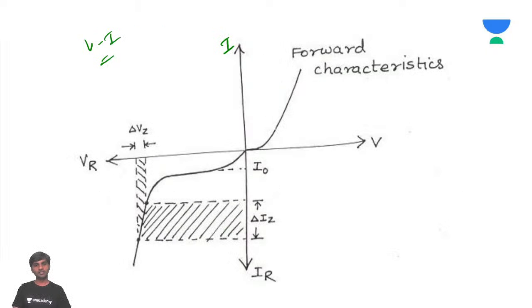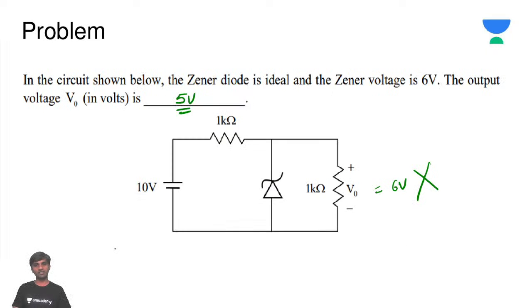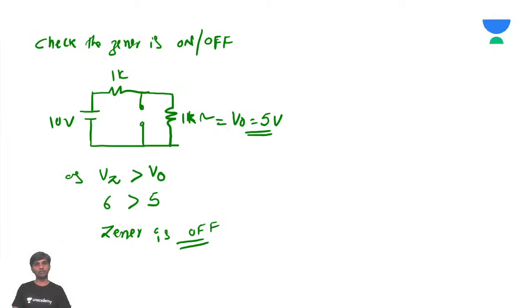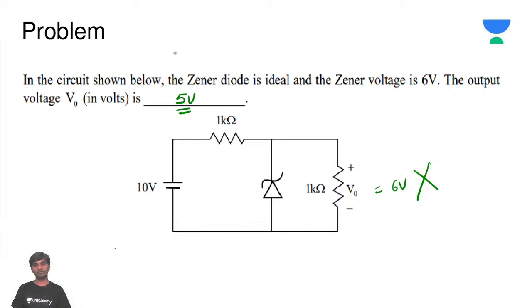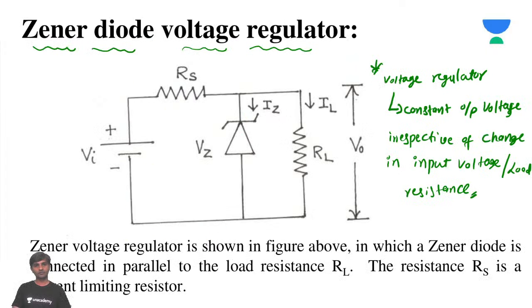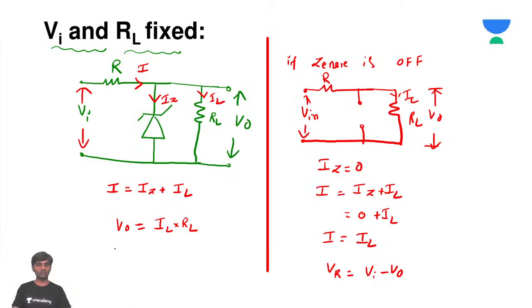You can see this is what we have discussed in detail, and we have seen the problem. This is an important problem. And how the Zener diode acts as a voltage regulator is very, very important. We have discussed 3 conditions.